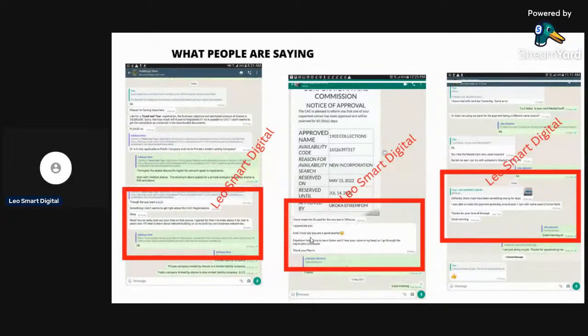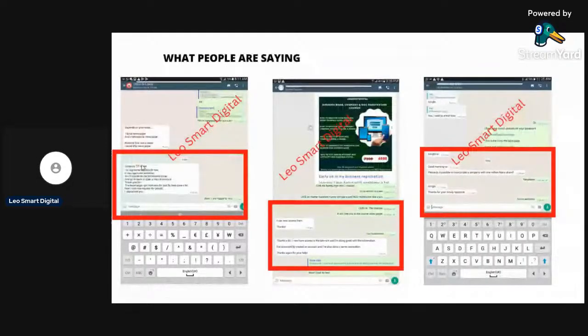I appreciate you, and I must say that you're a good teacher. Repetition helped me to learn faster, and I hear your voice in my head as I go through the registration process. Thank you, fam. So this is the pastor. He says, congrats to me, I've registered the church now. It was approved yesterday, so I will download the documents today and go to the bank to open a church account. So you see, information is power. He never knew he could do it, but he was so happy that the money he invested was well spent.